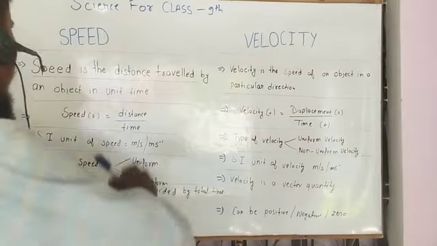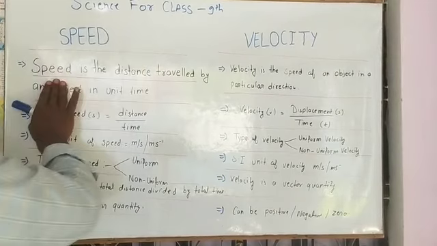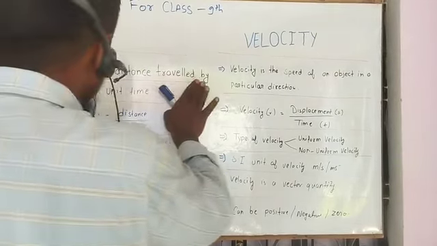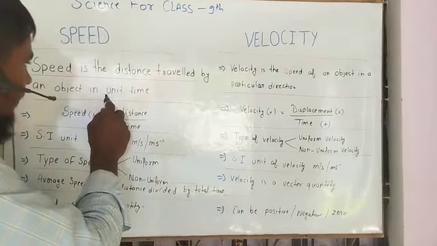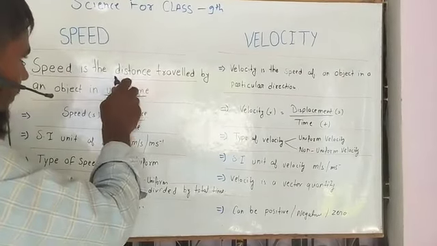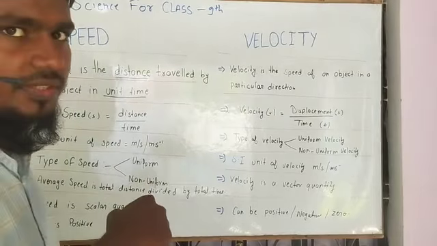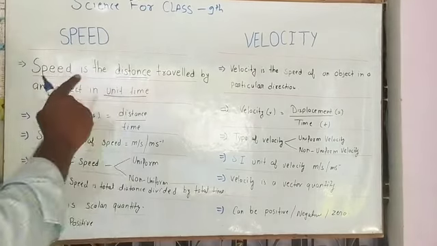Okay, watch carefully. What is speed? Speed is the distance traveled by an object in unit time. You know what distance is; in the previous video we have already talked about distance and displacement.